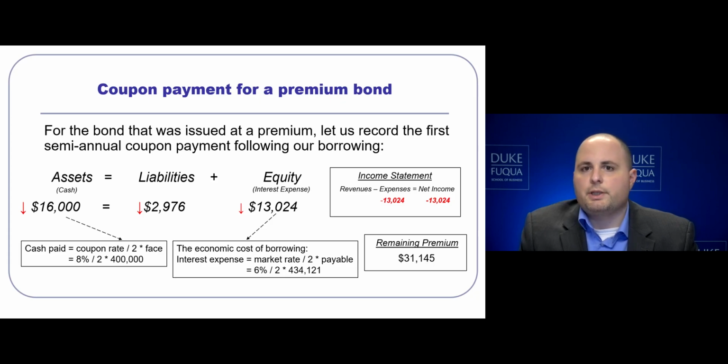The difference between the interest expense and the cash paid is going to reduce our total bonds payable by the amortized premium. Notice on the income statement, we record the interest expense of $13,024. Our remaining premium here is $31,145.